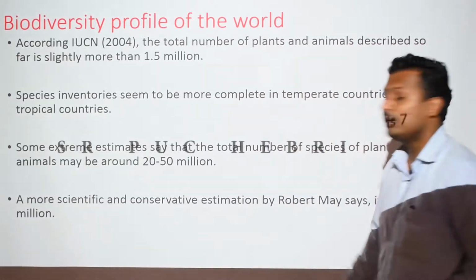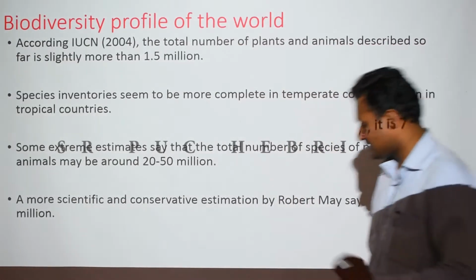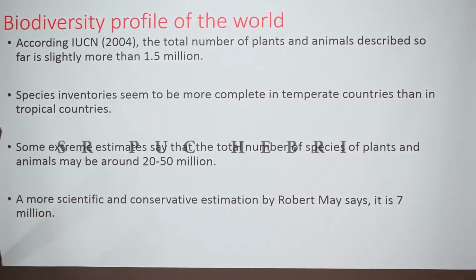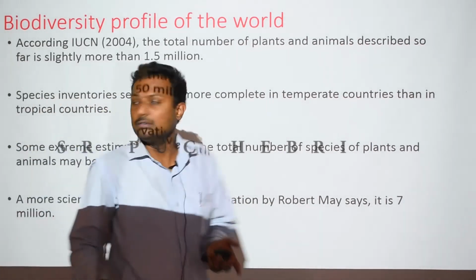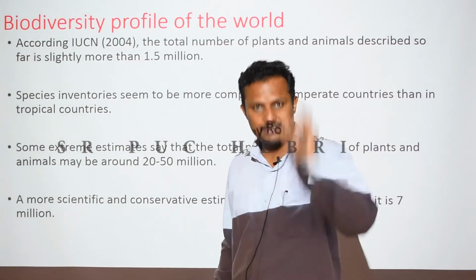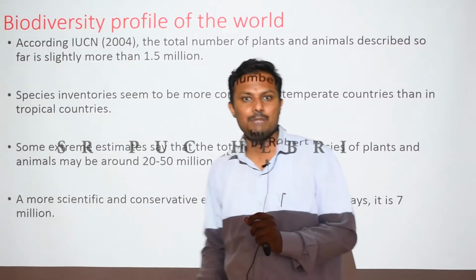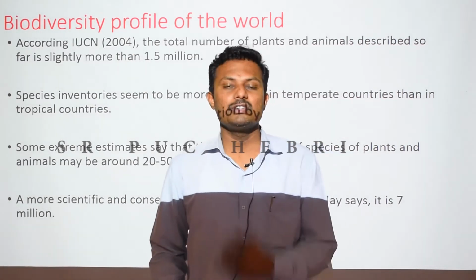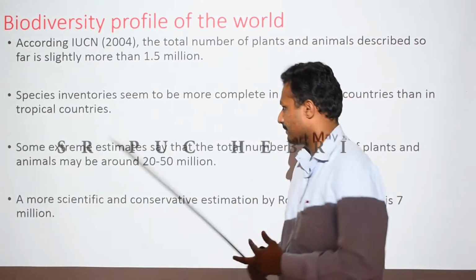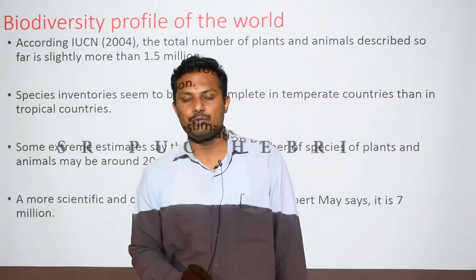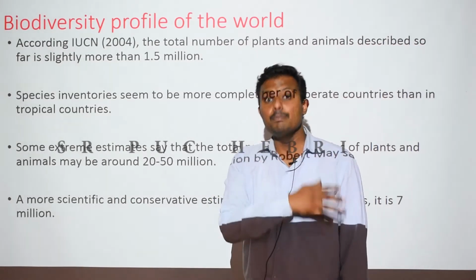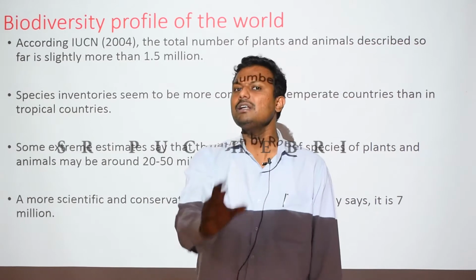A more scientific approach was given by an ecologist named Robert May. Robert May says it is approximately 7 million, right? So maybe this data may be wrong. We cannot precisely say that this data is right or that data is right, because we are talking about biodiversity, which keeps changing. We keep discovering more species every day, right? That is why it keeps changing. But one very interesting aspect of biodiversity is that the species inventories, that means the number of species discovered, may go innumerable in a particular region of this globe.